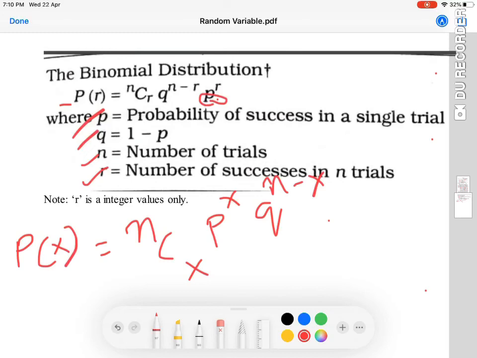In this formula we have changed r to x, and this x can only take integer values, that is, whole numbers. It cannot take decimal or fractional values. This is an important point to remember. So remember this particular formula, very important.